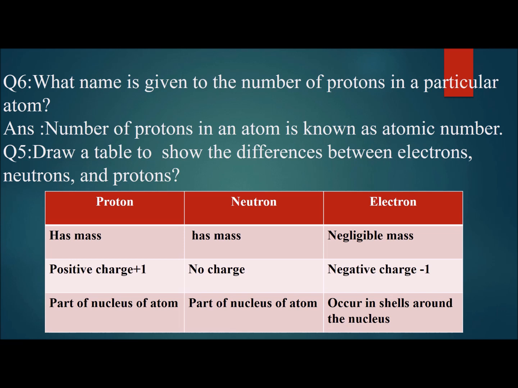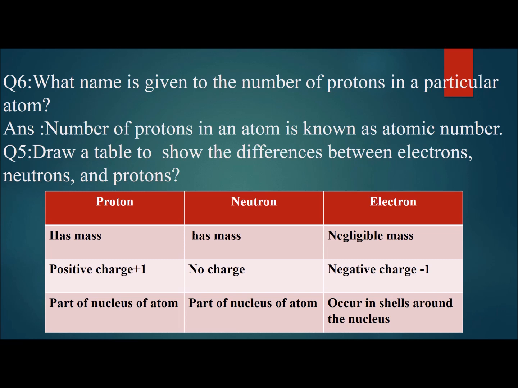Then when we talk about the charge, proton has a positive charge or +1 charge, neutron has no charge, and electron has a negative charge. When we talk about which particles are inside the nucleus of the atom, they are protons and neutrons. Proton is a part of the nucleus of an atom, neutron is a part of the nucleus of an atom, while electron occurs in shells around the nucleus. It moves in a specific path.